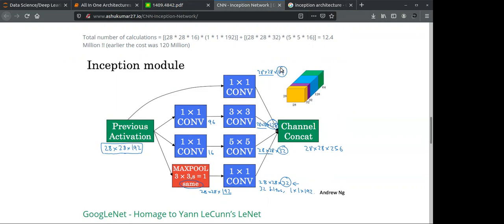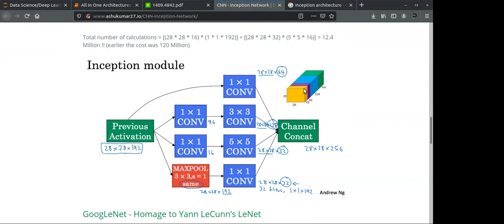Suppose I will give you a hint about this first one. You will get to know what is happening over here. So you have 28 by 28, you have a 192 tensor, and you are applying a one by one. How many one by one are you applying? You are applying 64. So what you are getting is 28 by 28, and the count is 64. So you have a tensor size of 28 by 28. This is 28, this is 28, and what is the depth? Depth is 64. So this is how convolution is going to happen, and at the end it is concatenating.